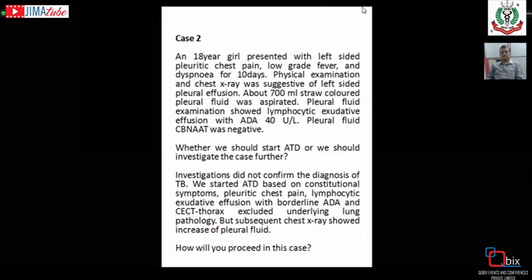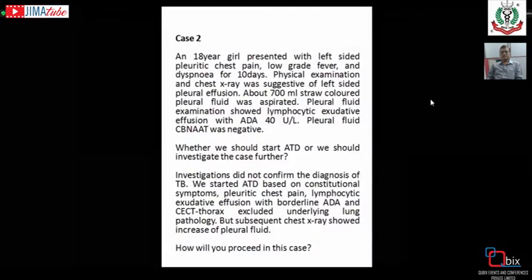So when that is not available, and on the clinical basis, as well as CT excluding other causes of pleural effusion, we can start antitubercular drug as a case of clinically diagnosed extrapulmonary tuberculosis. Here, our aim should always be to confirm the diagnosis microbiologically. And when that is not possible, particularly in extrapulmonary tuberculosis, the confirmation is very difficult.